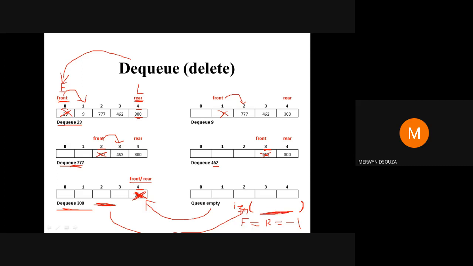So what is this condition that will tell me that my queue is becoming empty, that I'm deleting my last element here, which was 300? What is it that I should put here? Can anyone tell me? Just think. It is there in the diagram actually. It's all there in the diagram.